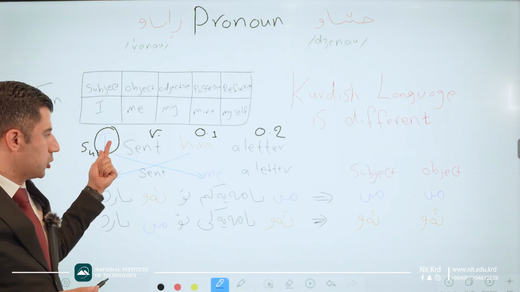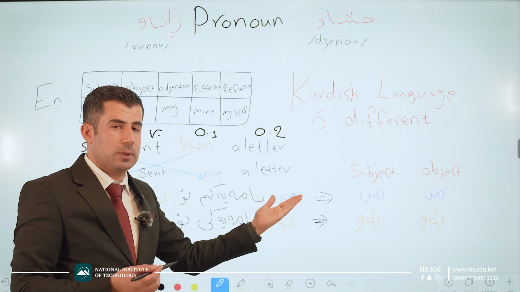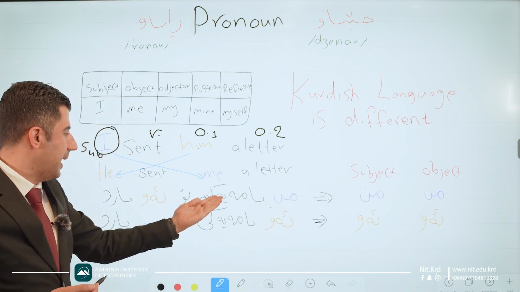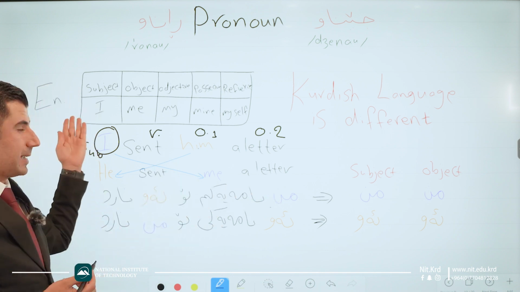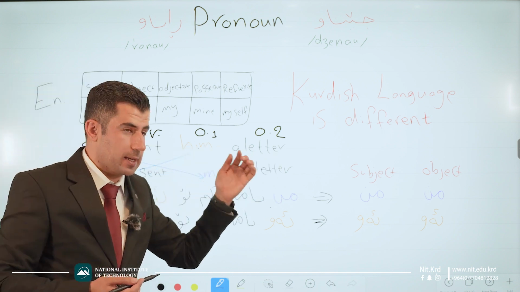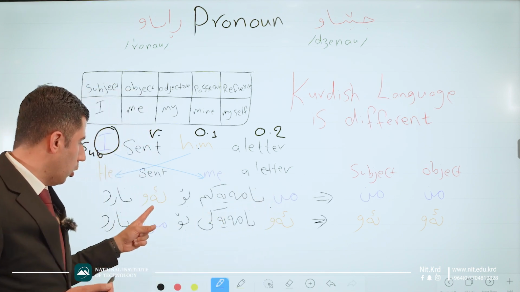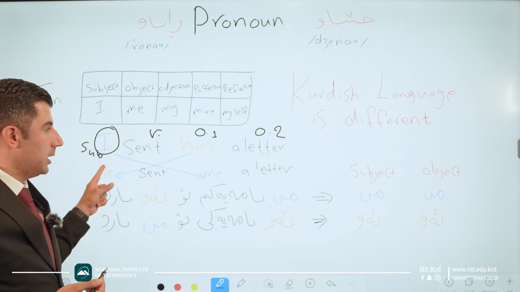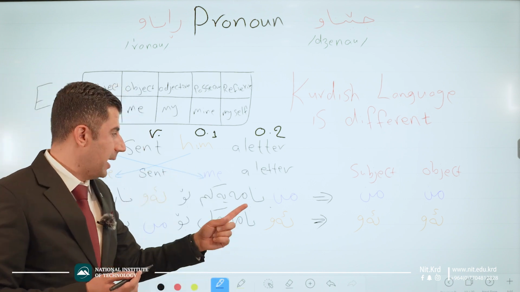I, if we translate it to Kurdish, is min. I is min. Min is subject. Good. Nameyekum bo ou nar. This sentence is the Kurdish translation for this sentence. Good. But if I change the position of him, he, I, me in Kurdish language, have a look.